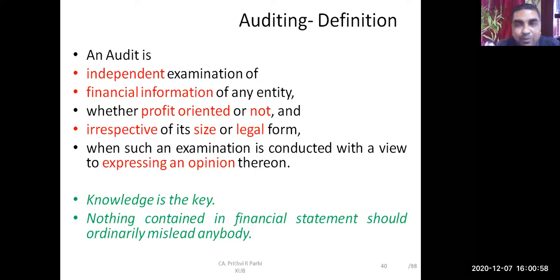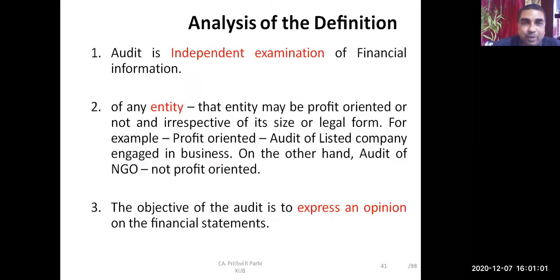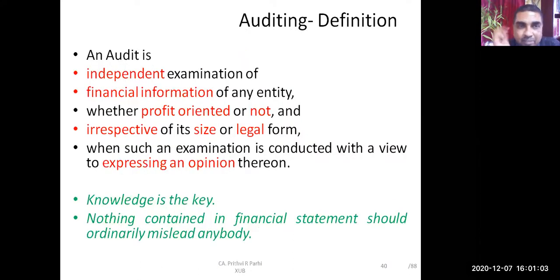Okay. Now, at this stage, we'll come to a particular definition of audit. And for our understanding, we'll define audit like this. It's an examination of financial information of an entity. So financial information needs to be examined. And this entity may be profit oriented or may not be profit oriented. The entity may be small or big, that also doesn't matter.